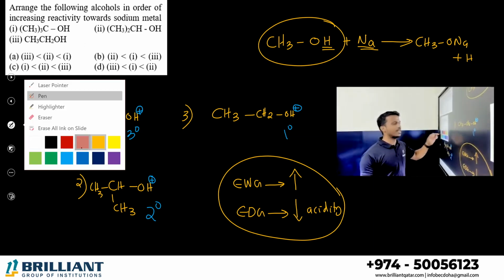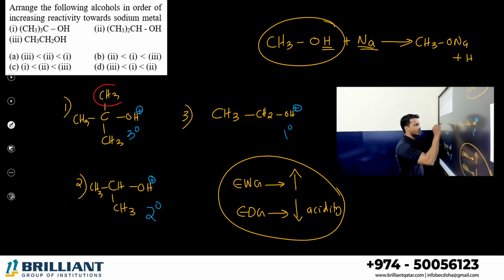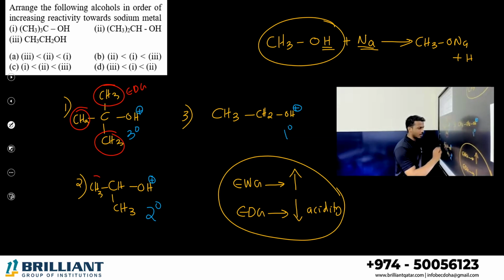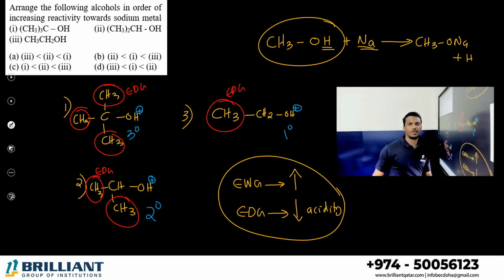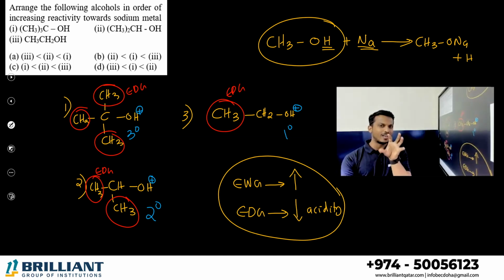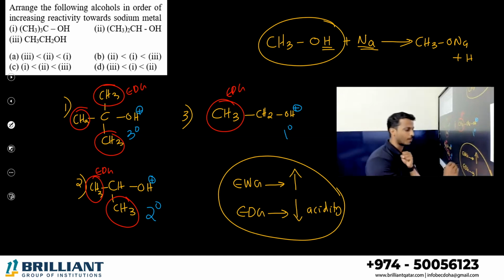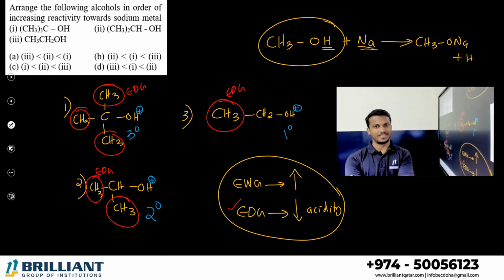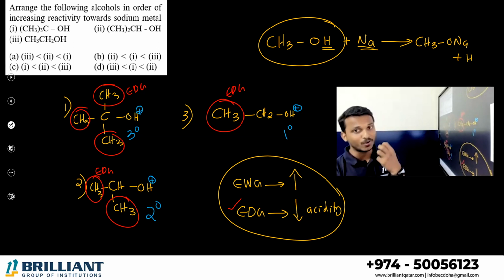Which group is present in these compounds? Alkyl groups. Alkyl groups are electron donating groups. It contains alkyl groups, electron donating groups. So what do you think? Which is more acidic? Primary, right? Because primary contains only a smaller number of electron donating groups. Normally electron donating groups decrease the acidity. Compound number 2 and compound number 1 contain a greater number of electron donating groups. As the number of electron donating groups increases, acidity decreases.